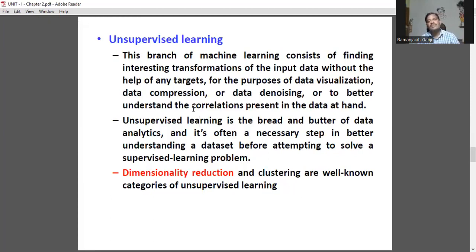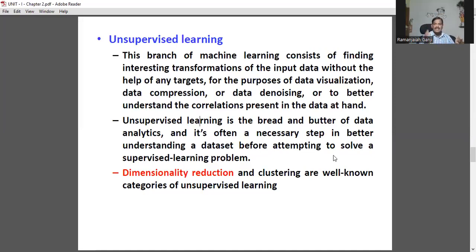Or even in the case of images, audio, MP3, MP4, etc. JPEG, Joint Photographic Experts Group, MPEG, Motion Pictures Experts Group. All these components come under compression techniques, data denoising, or to better understand the correlations present in the data at hand. Unsupervised learning is the bread and butter of data analytics, and it's often a necessary step in better understanding a data set before attempting to solve supervised learning problems.